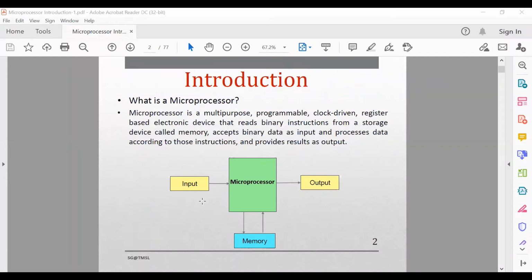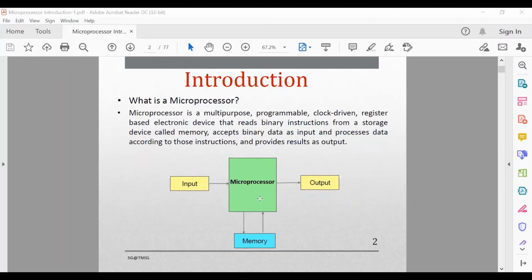Okay, these peripheral devices: input, output, and memory. These are external to the microprocessor, so externally you need to connect them. According to the definition, it reads the binary instructions from the memory, takes binary data as inputs, and provides the result as per the instructions which can be read from this memory.